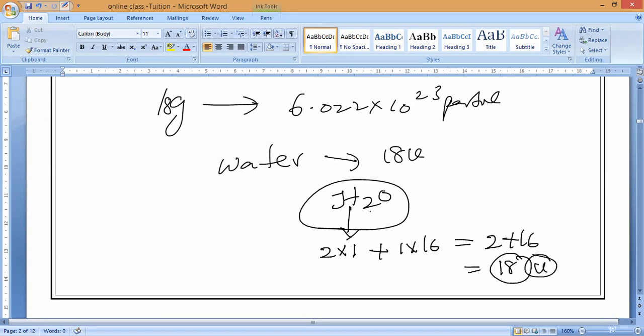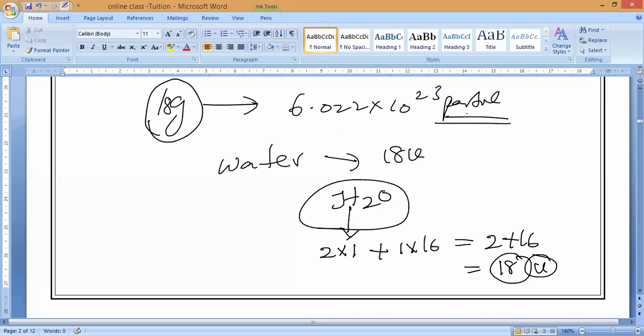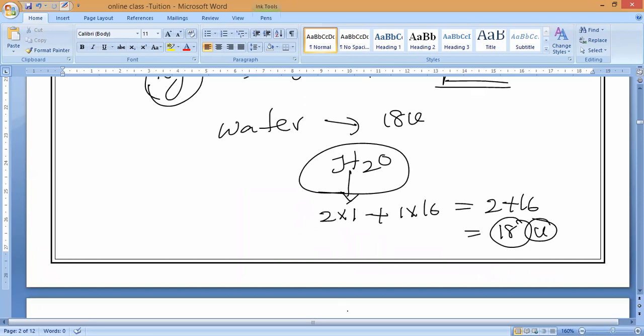Do you understand, guys? If we take 18 grams of water, how many particles does it contain? 6.022 × 10^23 particles. Understand? Please respond to me at least. If you are not understanding, I will explain again. Are you clear? Yes, sir. That's all.